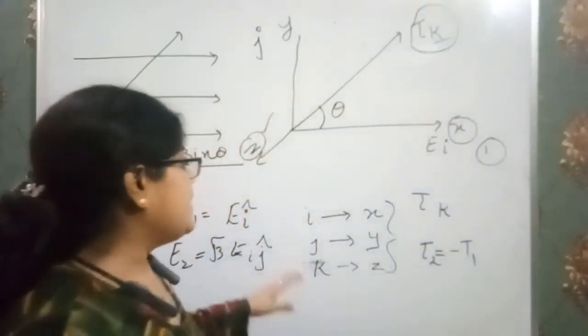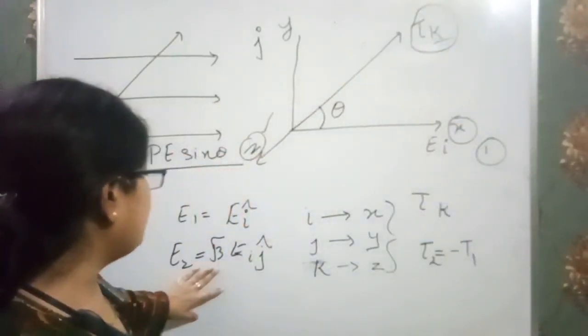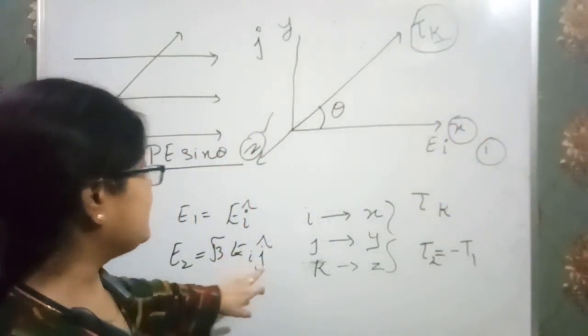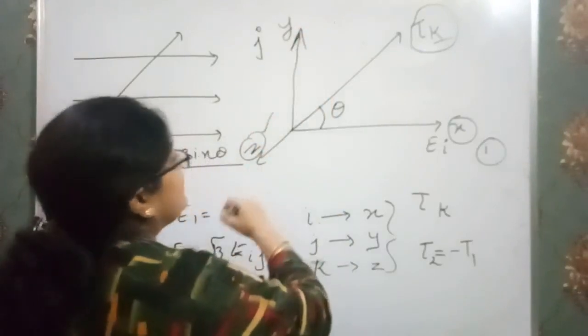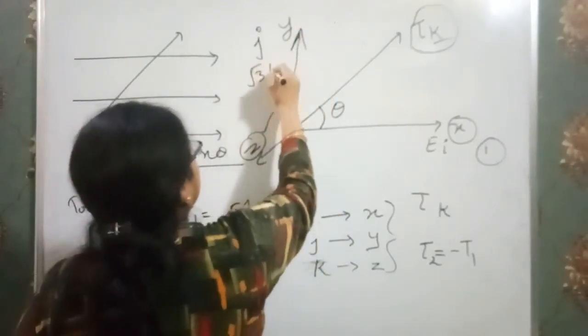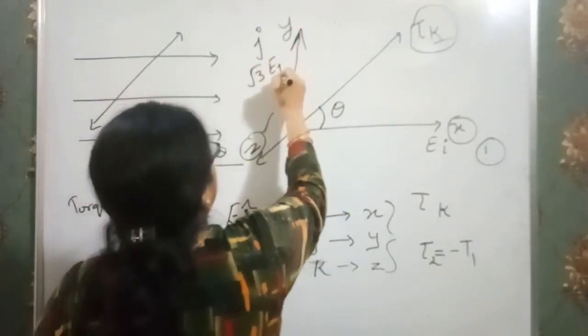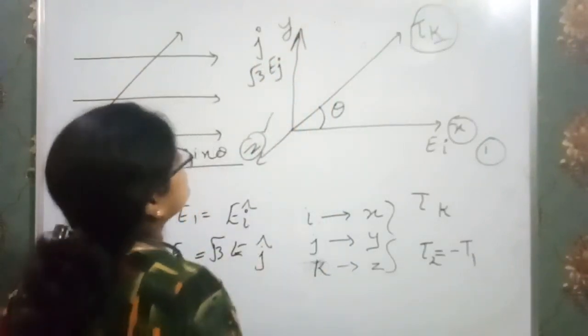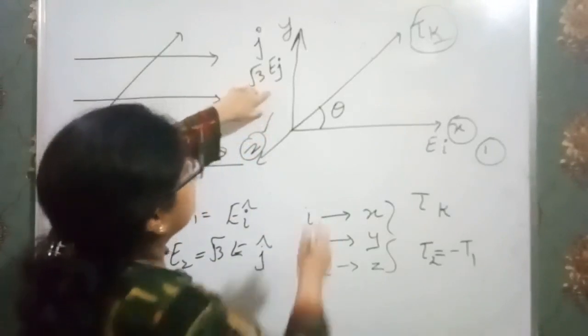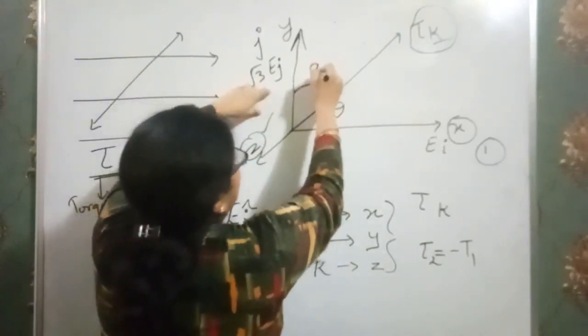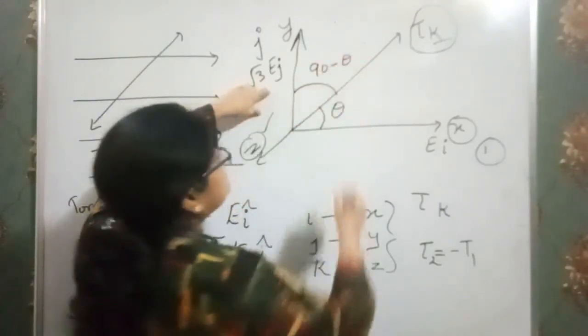Now it is also given that when the value of electric field is in the j direction, and its value is under root 3 E j. Clear? That means now what is the angle between them? We have 90 minus theta.